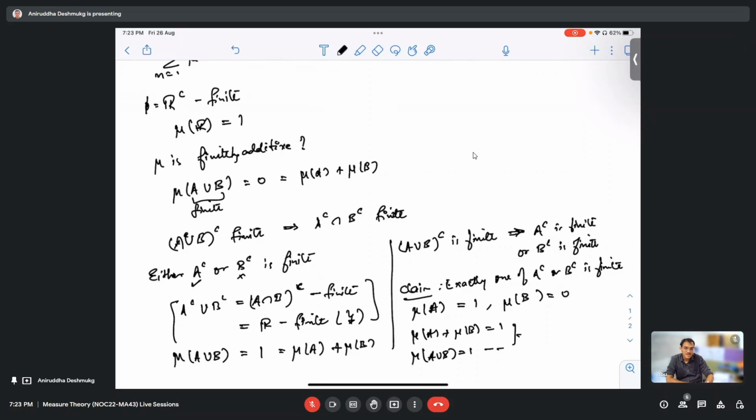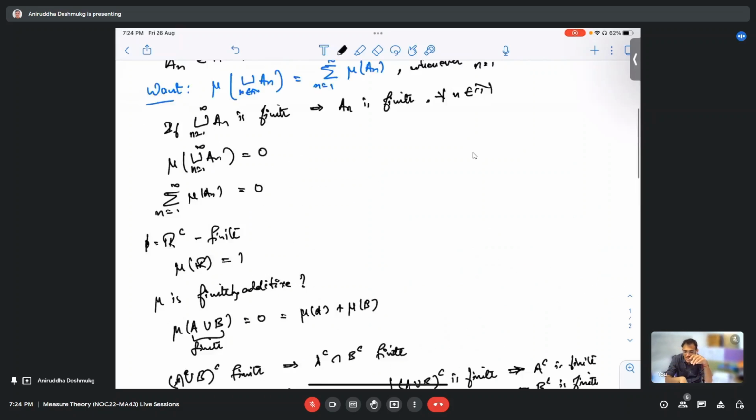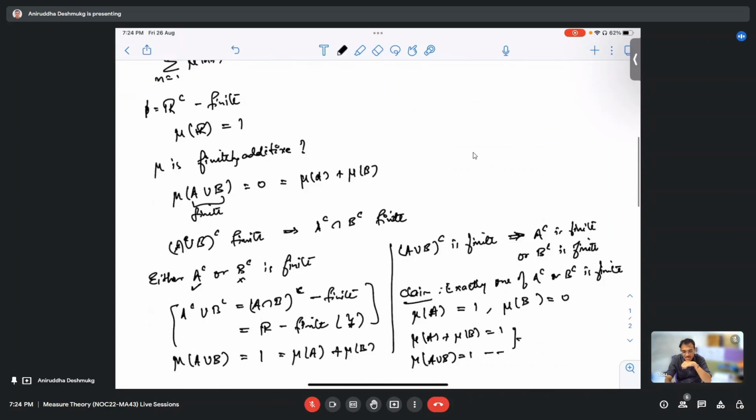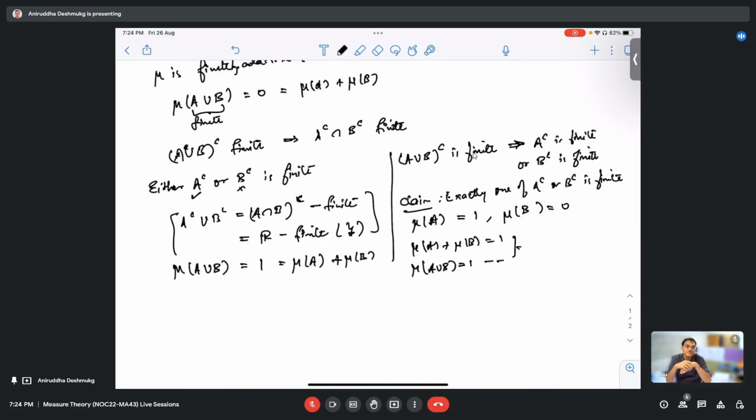Sir, here you show that if A union B complement is finite, then either A complement is finite or B complement is finite. Right. So two infinite sets and their intersection can't be finite. Yeah, it can be, but actually the definition of algebra is such that either A has to be finite or A complement has to be finite. Okay. That is, this implication is due to the definition of algebra.